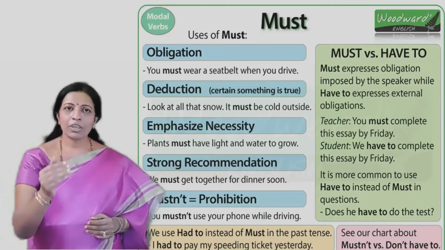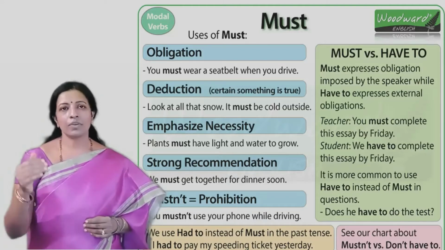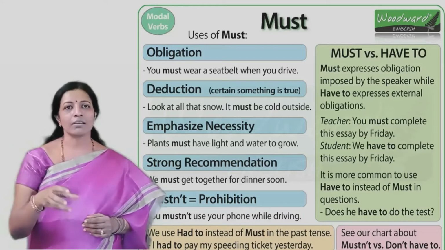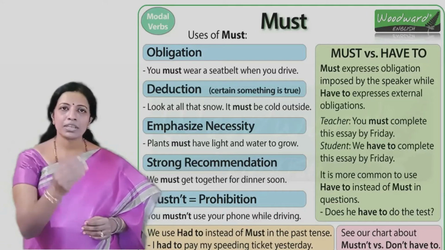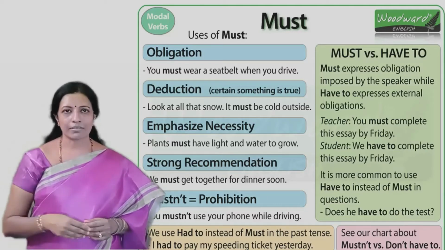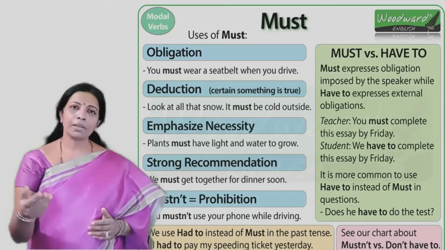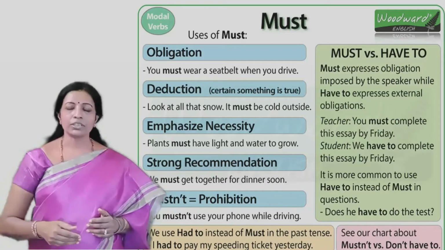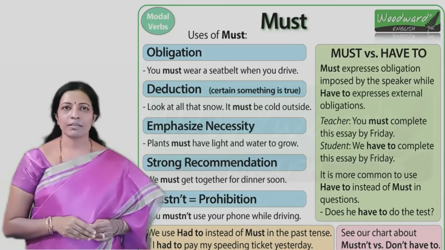Similarly, when we use must, it is an internal compulsion, whereas when you use have to, there are certain external compulsions on you. For example, if the teacher comes into the class and tells the students, you must complete the essay, then the compulsion is by the teacher, so it is within the class and so she uses must.